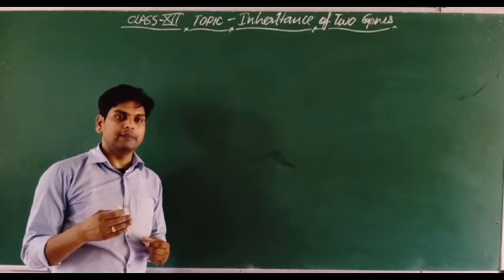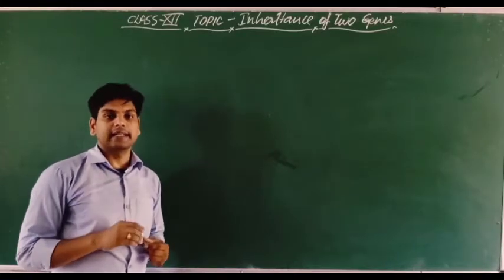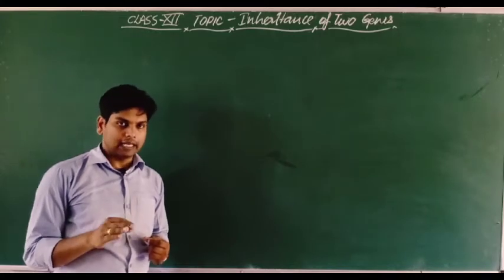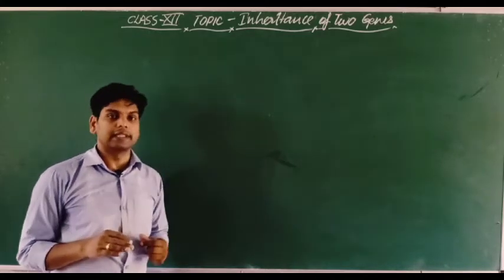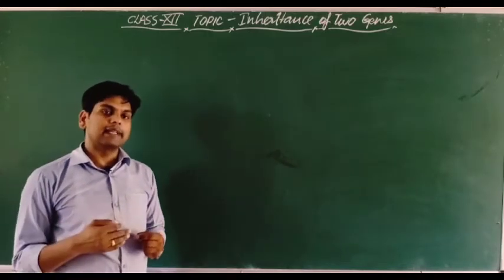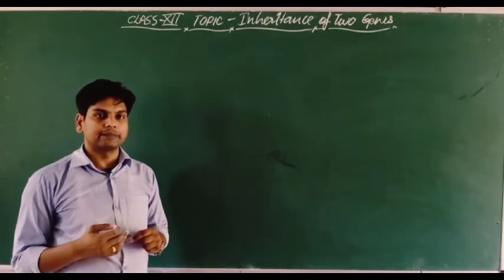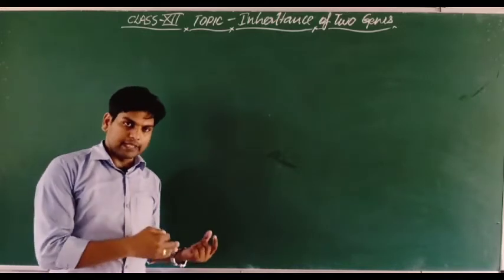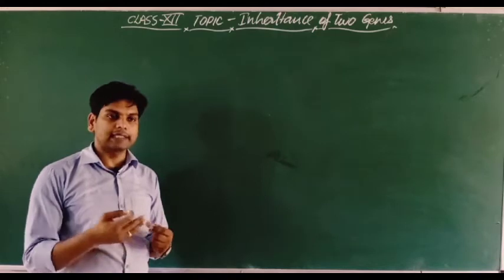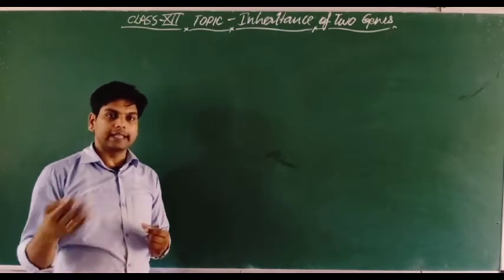Mendel chose two characters together of the pea plant, like seed shape and seed color, for the inheritance of two genes. When he took two characters, he observed that both characters reach the next generation and the genes are also expressed in the next generation.